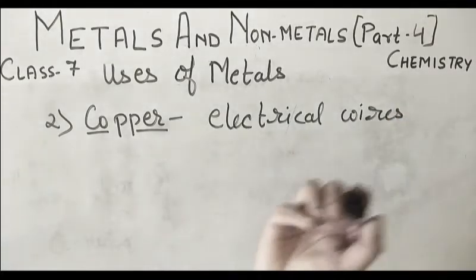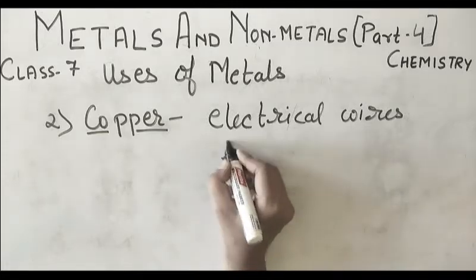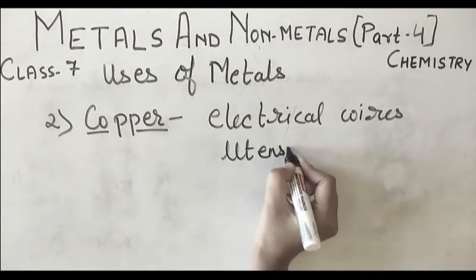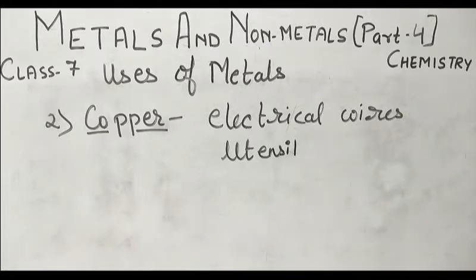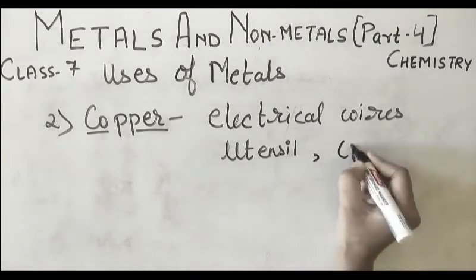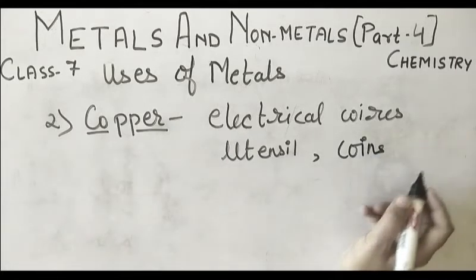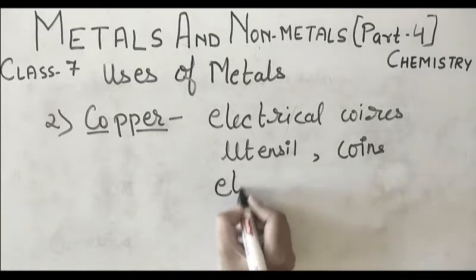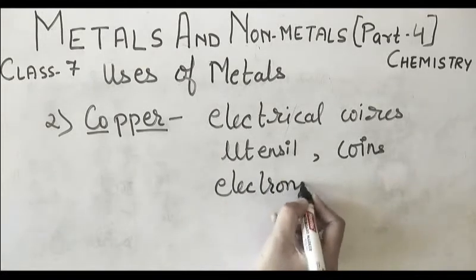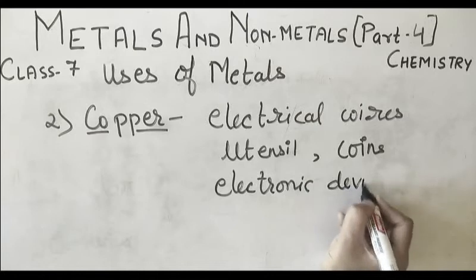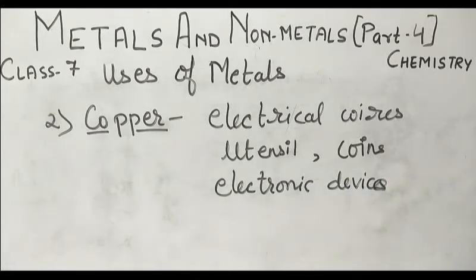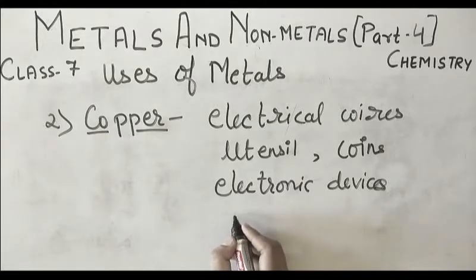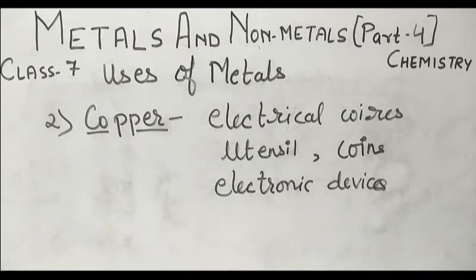Nowadays everyone is saying use copper utensils, so it is also used for making utensils: the copper jug, the copper bucket, copper plates and everything. It is also used for making coins, and some electronic devices, and copper is also well known for use in jewellery. इसका ज्वेलरी में भी यूटिलाइजेशन होता है.